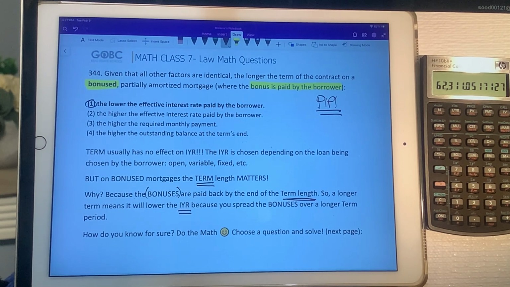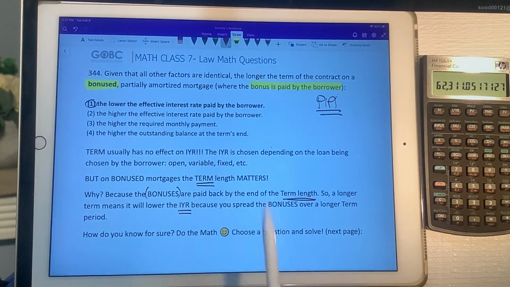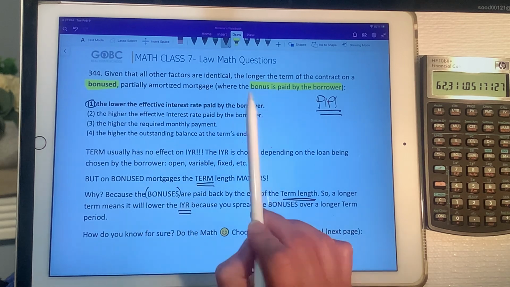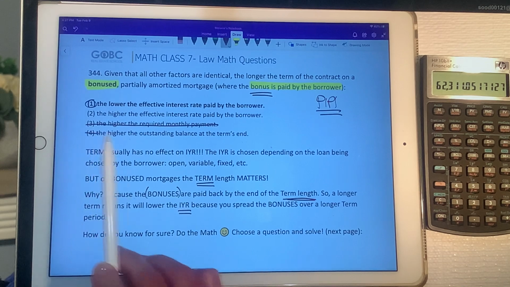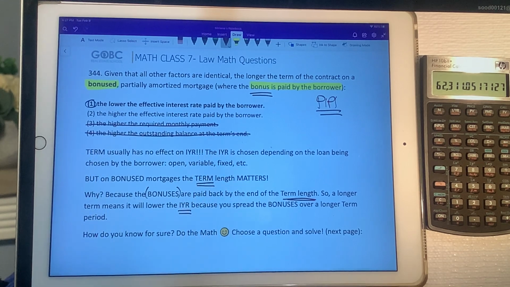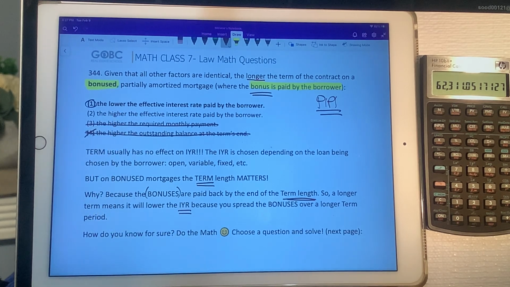So again, how would you know that what you're thinking is true? Well, you can do the math. The answer choice that's correct is lower. It lowers the effective rate with a longer term to pay back those bonuses. The other one is higher effective rate. It doesn't have any effect on the monthly payment, and it doesn't affect the outstanding balance at the term's end, because in this case we're lengthening the term, so it would actually be a lower outstanding balance. So that's why number 4 is incorrect. So we're down to lowering the effective rate or a higher effective rate. How do you prove it?